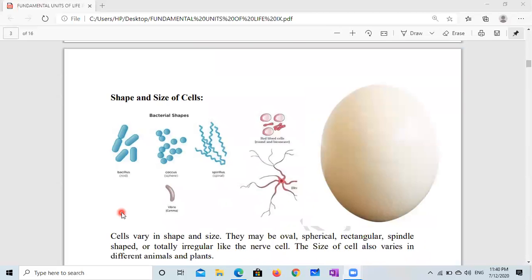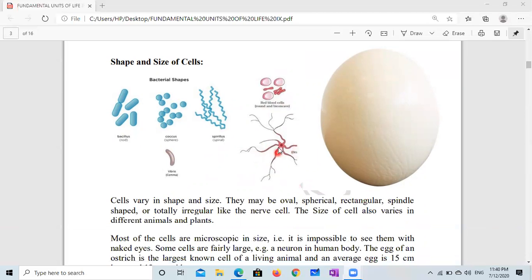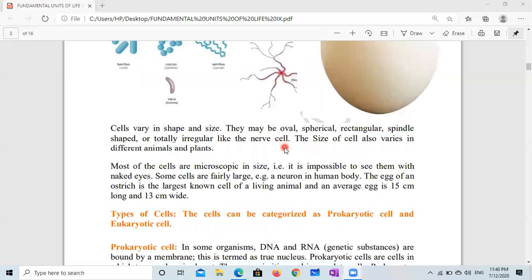We can say most of the cells are spherical in shape, but many shapes are present. This is a bacillus, rod shape. You can say this is the spherical shape. This is the spiral shape. This is the shape of red blood cells, round, and this is an irregular shape. Mostly they are microscopic. The egg of an ostrich is a cell, which is the largest animal cell.